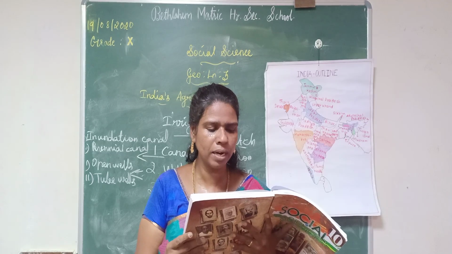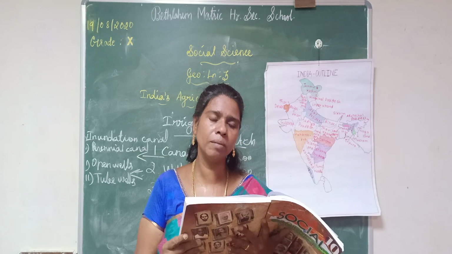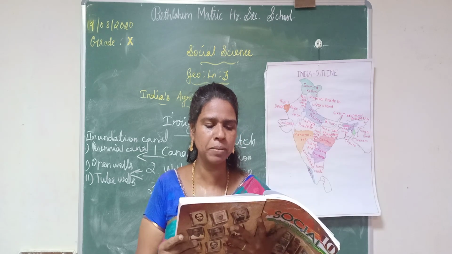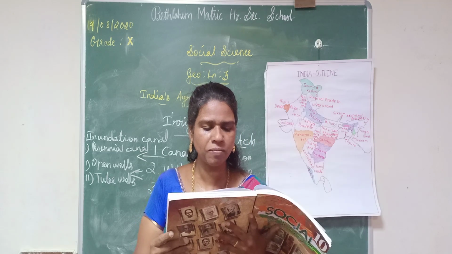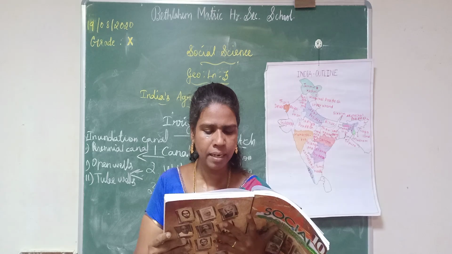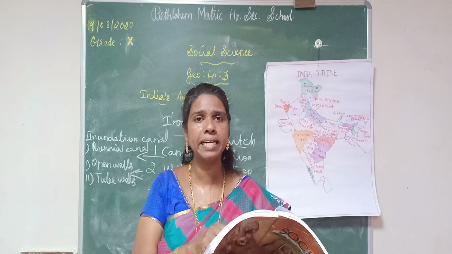The next question you mark: what are the methods of conservation and management of soil? The heading is there: afforestation, constructing of dams, prevention of overgrazing, improved methods of agricultural practices. From there, six methods are given, that you also mark.